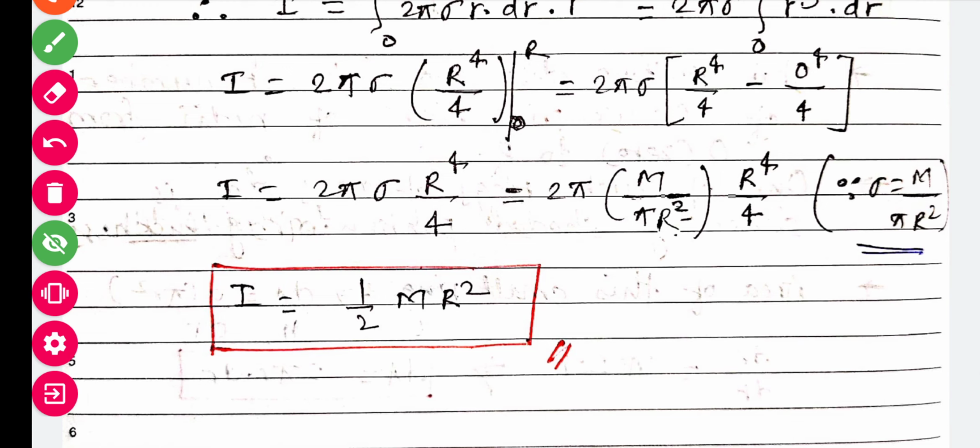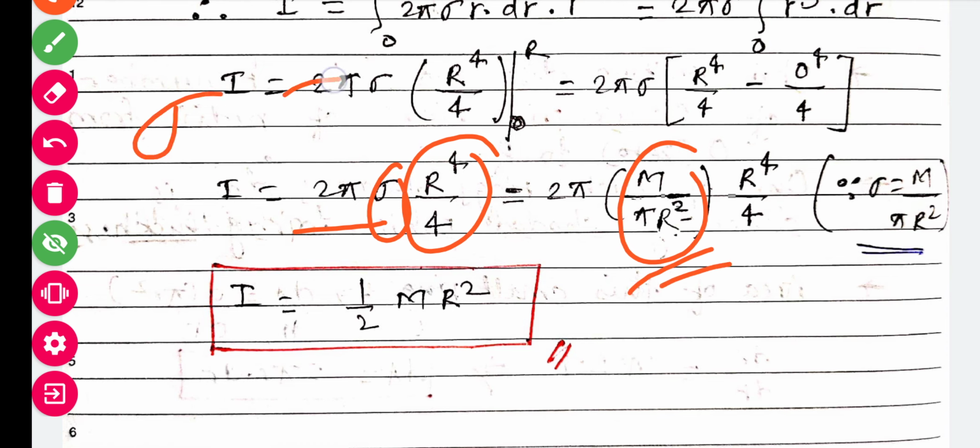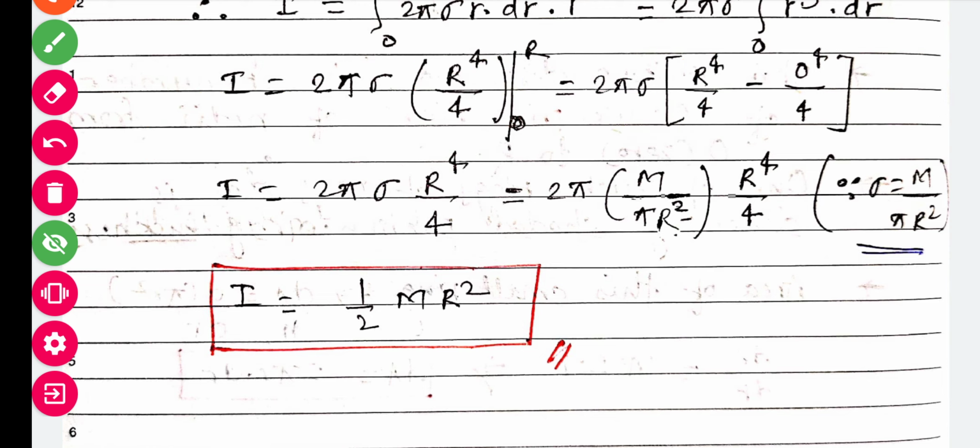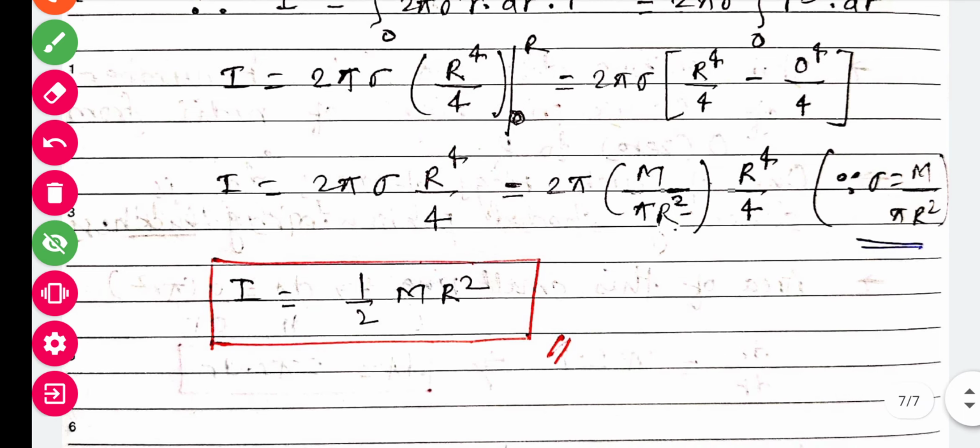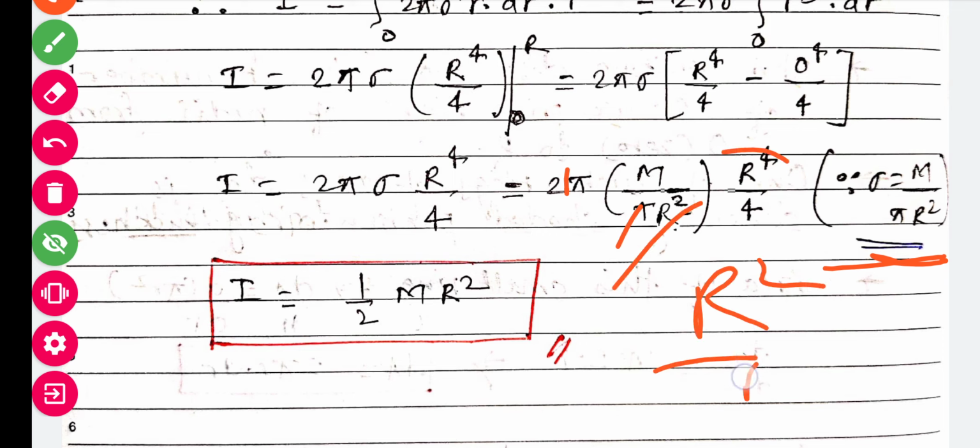So the moment of inertia will be 2 pi sigma r raised to 4 upon 4. But the value of sigma, we know, is surface density, mass upon area, and area is nothing but pi r square here for the maximum value. So sigma is equal to mass upon pi r square. Pi will get cancelled, r square will be cancelled, and only r square upon 4 remains. So 2 upon 4 gives half, so it is nothing but half m r square.